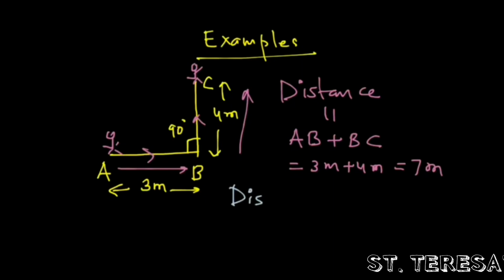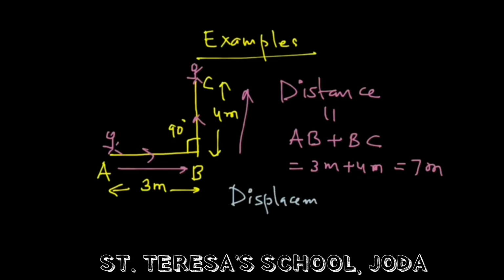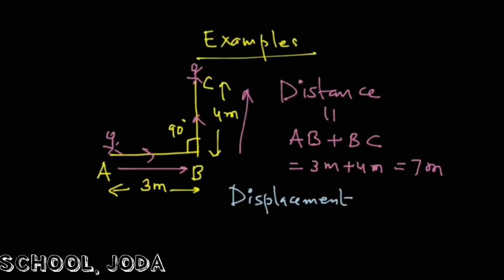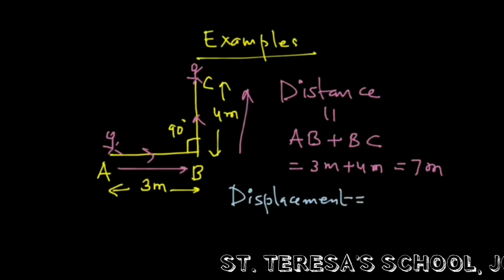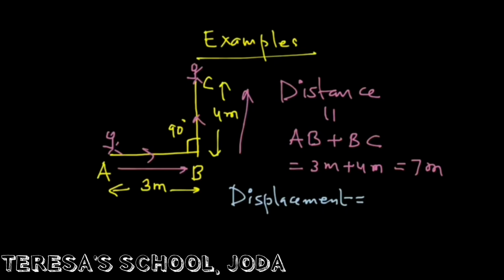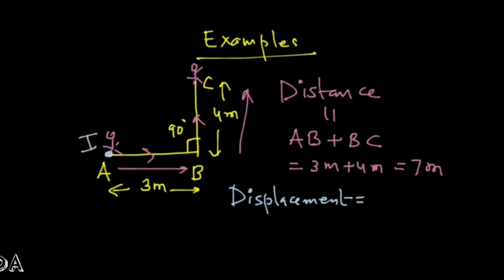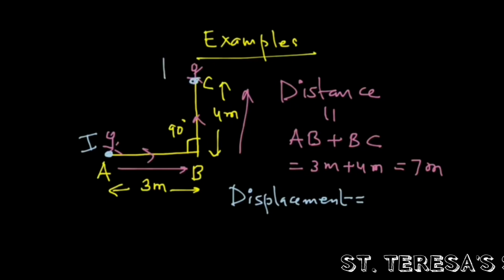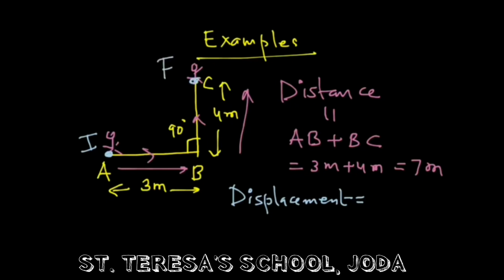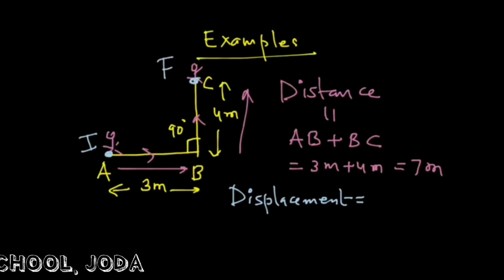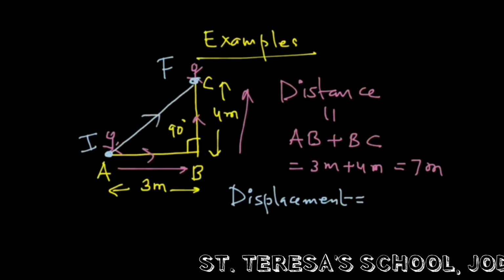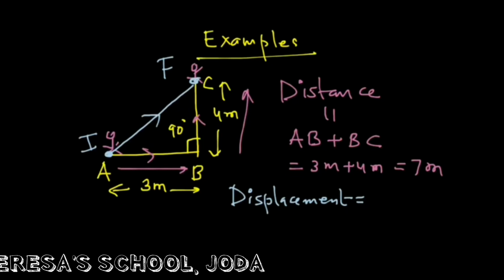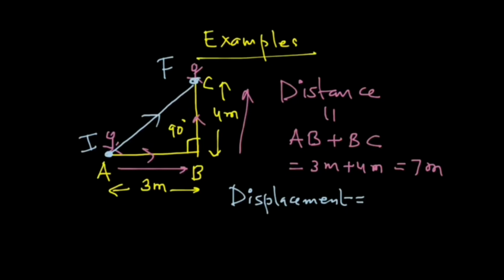Now what about the displacement? If you remember the definition of displacement, then displacement is the shortest distance from initial to final position. That is from initial position A to final position C. So the shortest distance means directly A to C. It doesn't depend whether the person has traveled by that path or not. Now how to find AC? By Pythagoras theorem, because that is the hypotenuse. So AC will be square root of AB square plus BC square.